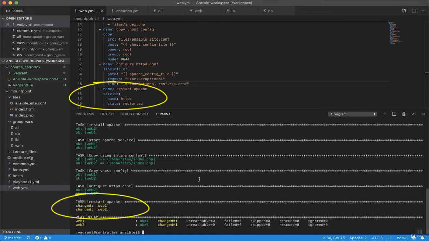But the last task restarts the service every time I run the playbook and reports a change. Considering the fact that the rest of the playbook doesn't introduce any changes at all, then it shouldn't restart the service, right? There is no need to bounce the HTTPD daemon and cause service downtime. But what else could we do, or how can we fix it?